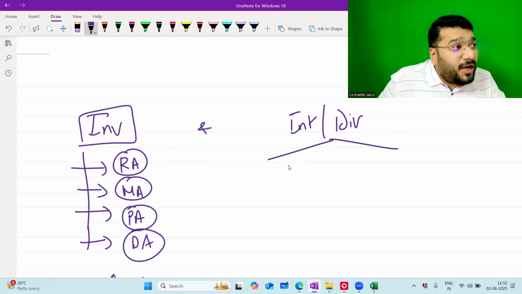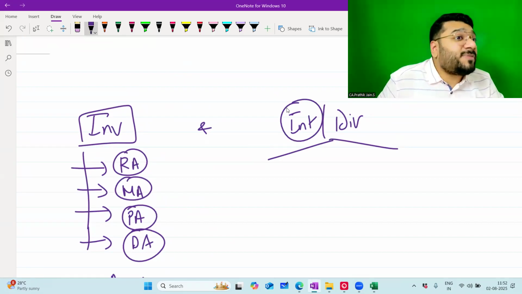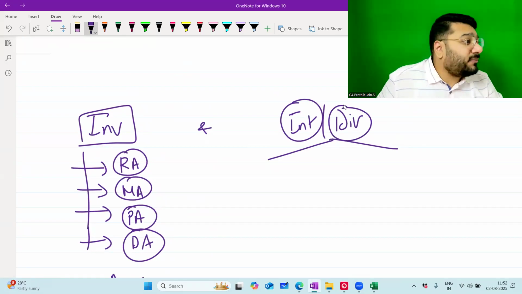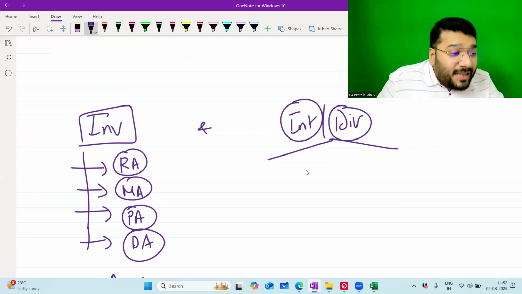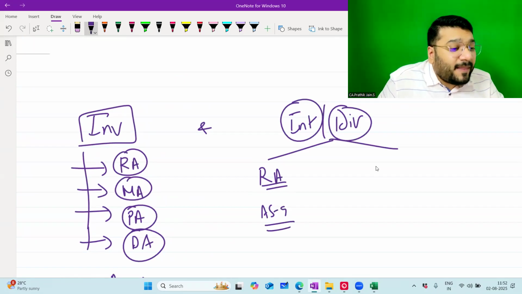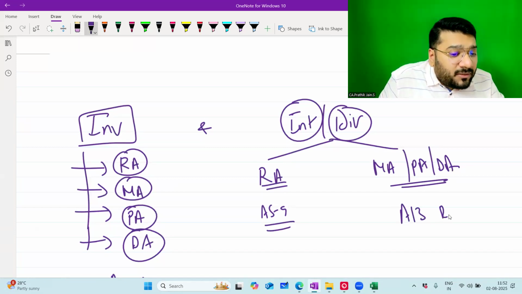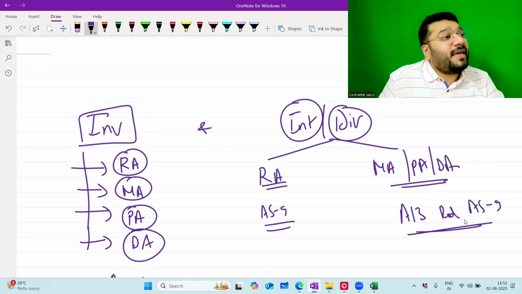However, interest and dividend are the income arising from such investment. Interest is the income arising from the investment in debenture or fixed deposit. Dividend is income arising from investment done in shares or mutual fund. In that case, the recognition aspect is dealt with in AS9, whereas the measurement aspect, presentation aspect, and disclosure aspect are dealt with in AS13, read with AS9.